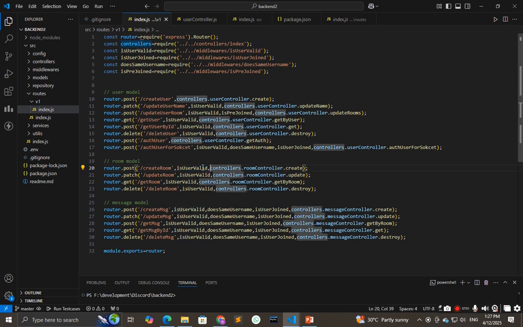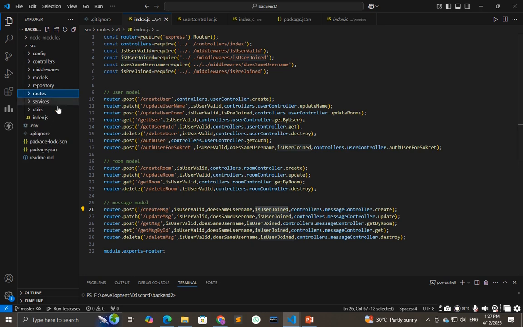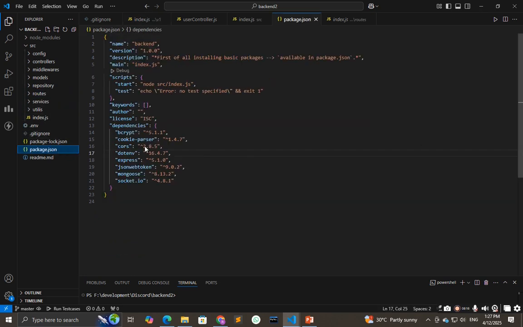In the message module we have middlewares like is the user valid, does he have the same username in the URL, and whether the user has joined the room in which he has to send the message. So these are the routes that are defined. And we have used JSON web token for authentication.